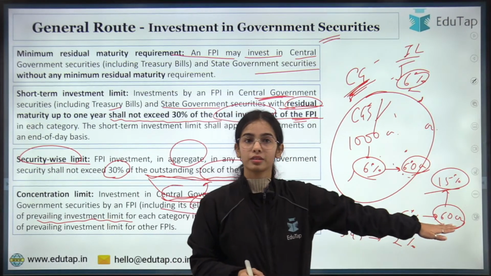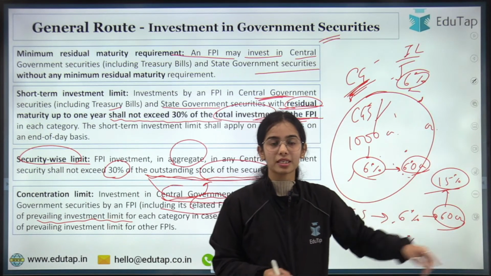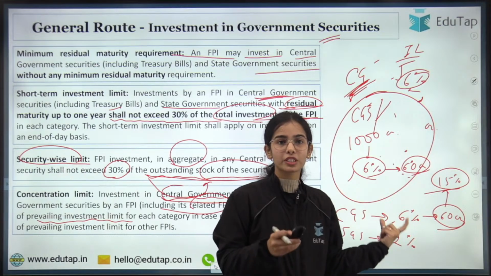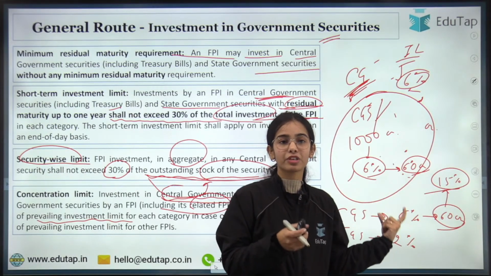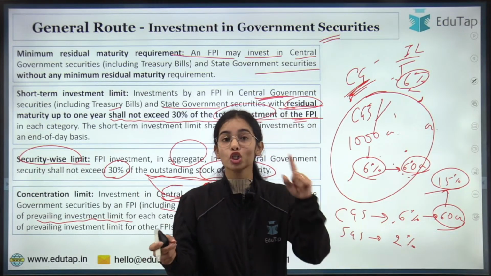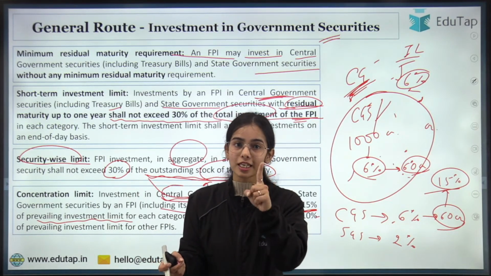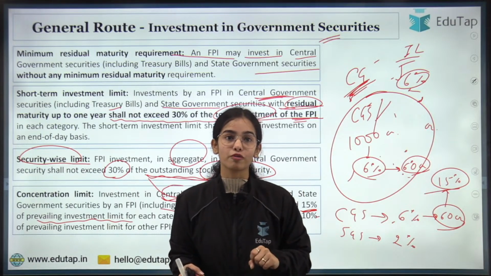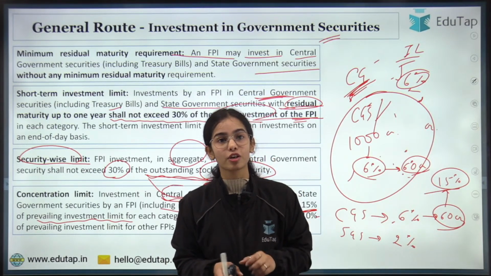in this central government security. That is, out of the prescribed limit of 6%, there is a limit for a single FPI also, so that a single company or a single FPI should not become very powerful and should not have too much of the central government security.